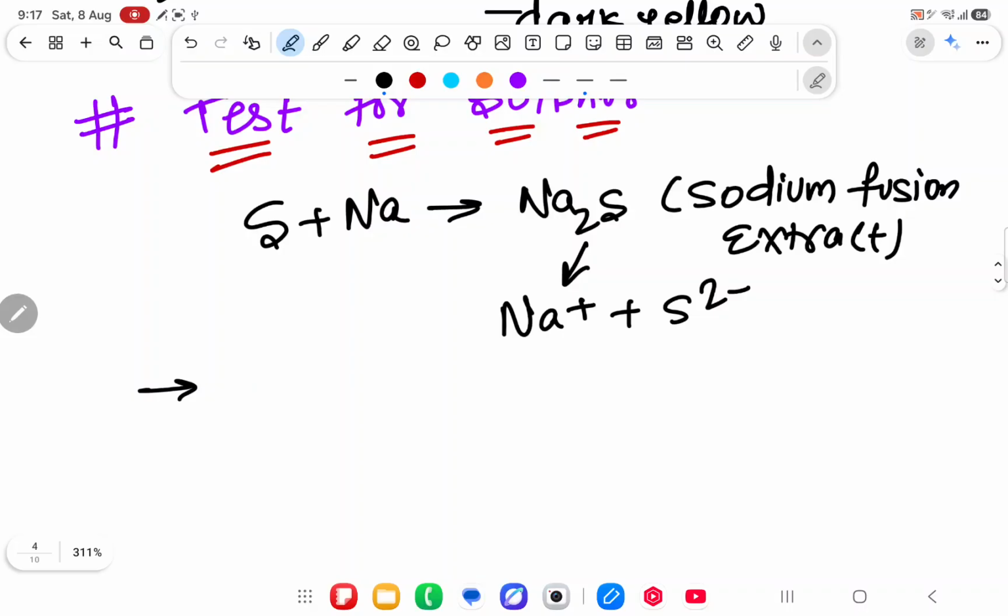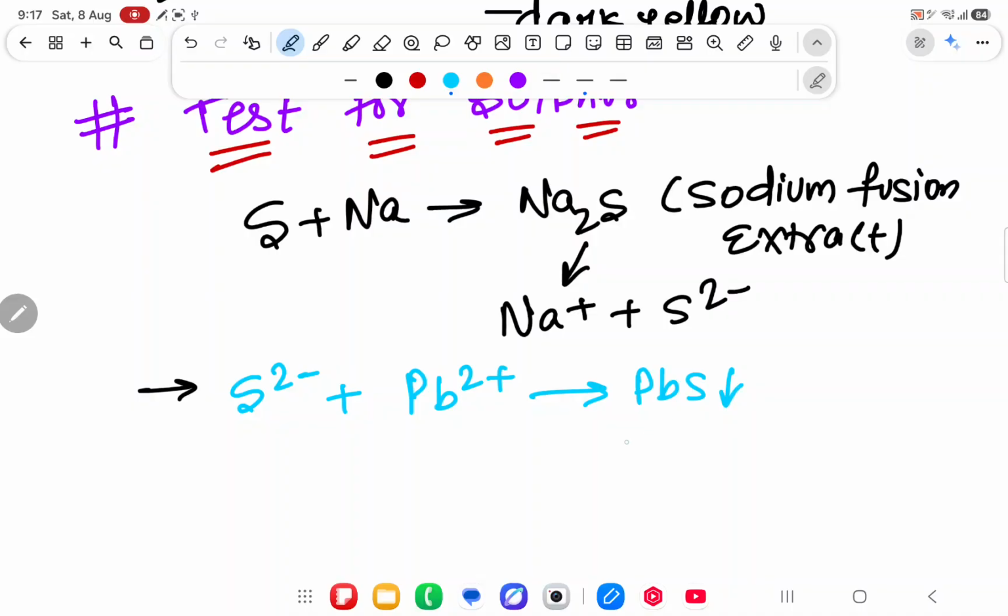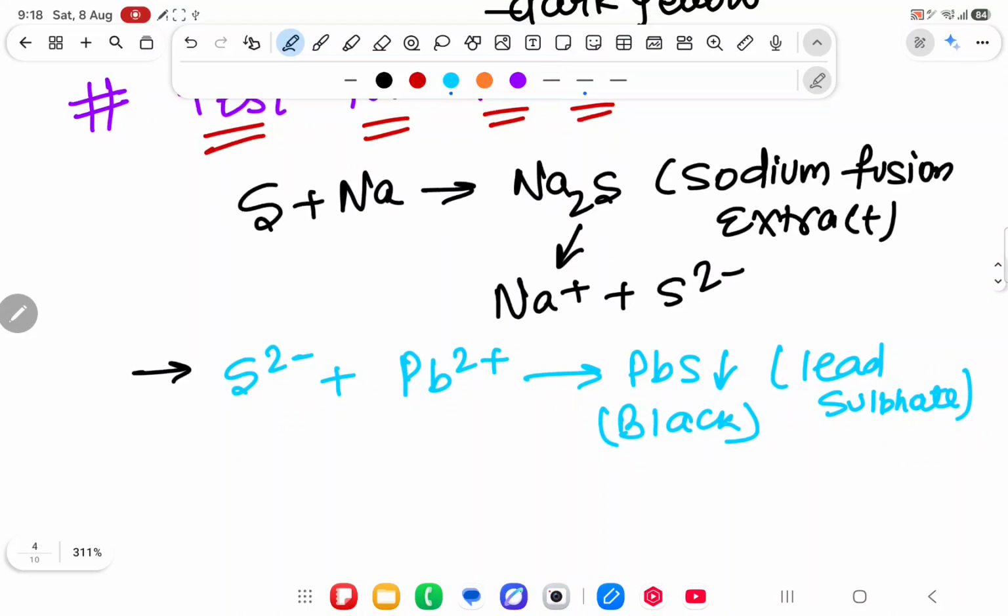I will take this S2- and react it with Pb2+. What will it give? PbS. And what is the color of PbS? Black color. So after reacting with lead, if it gives a black color, then I will say yes, that compound contains sulfur, and the test of sulfur is done.